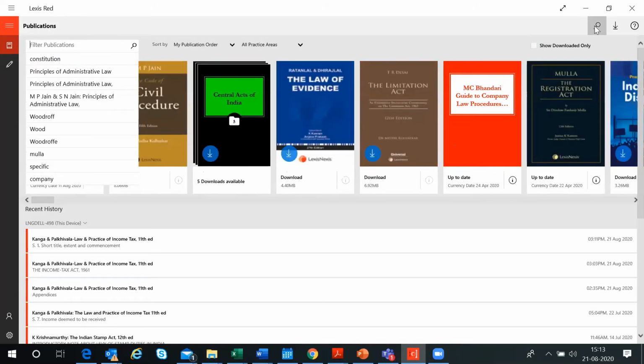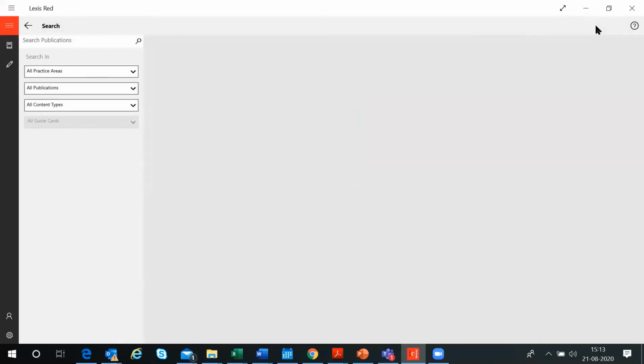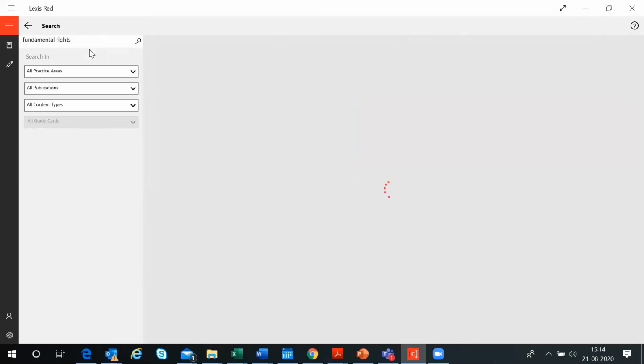So you have this particular search icon on your right side, and if you want to do a keyword search within the publication that you have, so say, for example, you have a particular keyword in mind and you want to see what books cover that particular keyword, you can just put in any particular keyword and you can search.